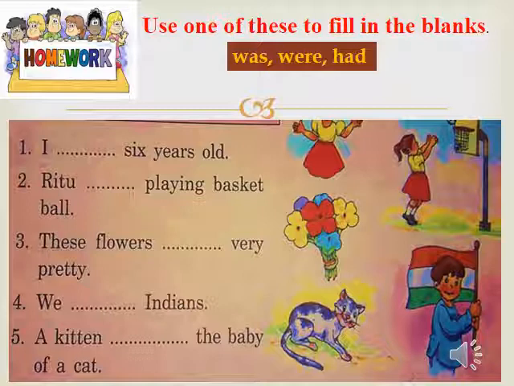More than one object or thing. So this is plural past action. So you will use here were. These flowers were very pretty.